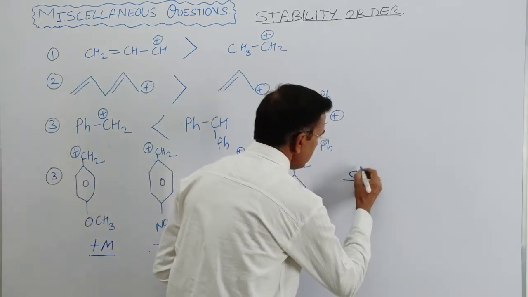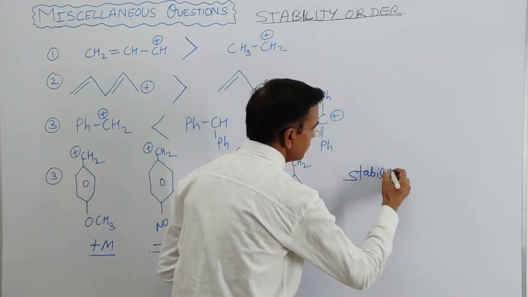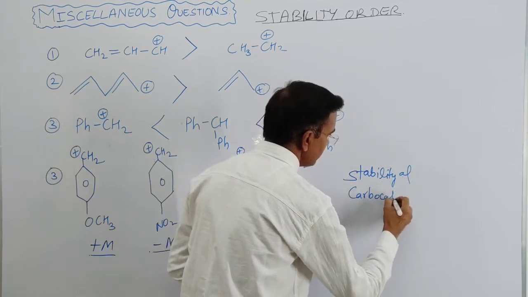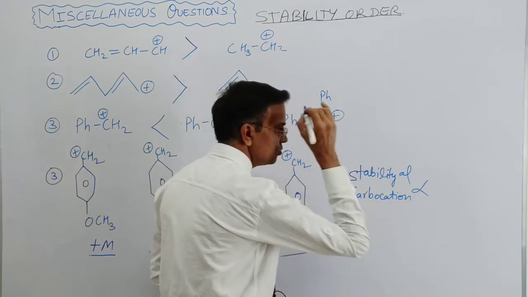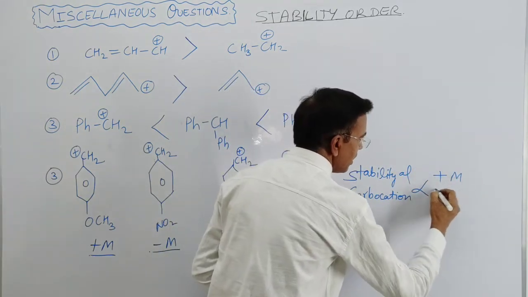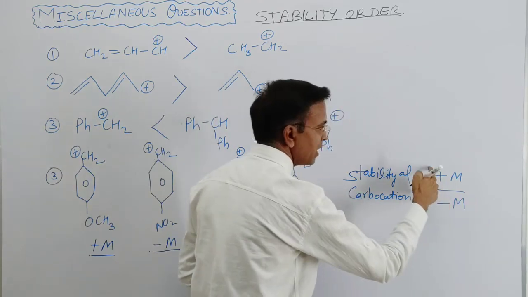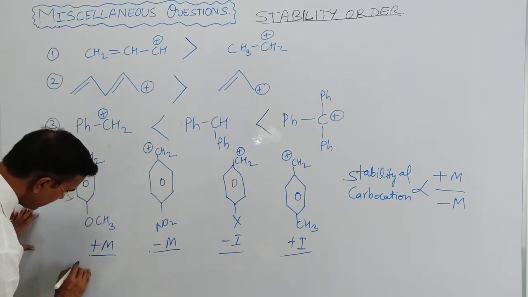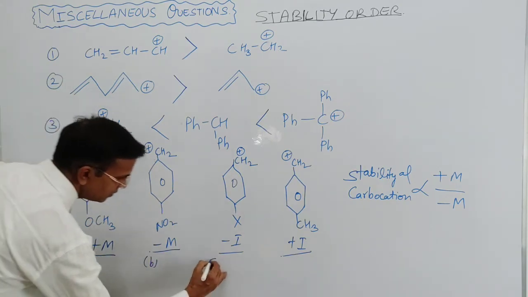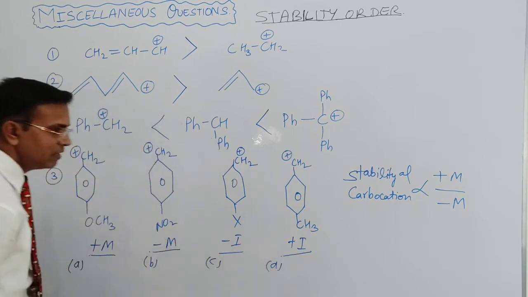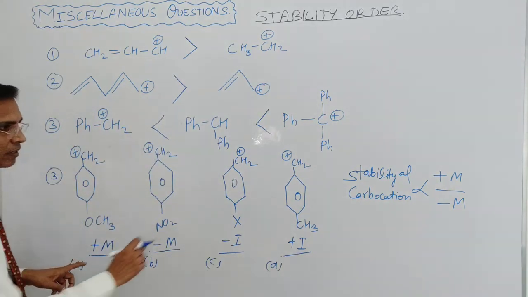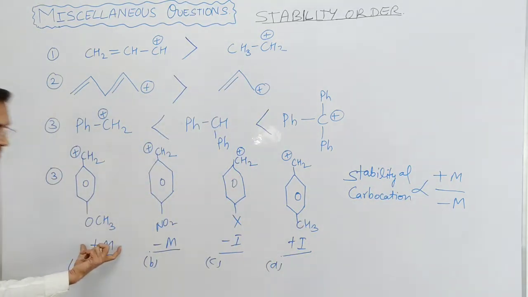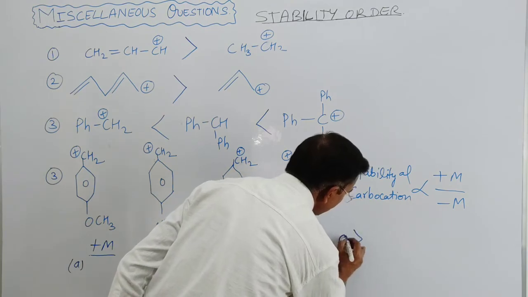And the stability of carbocation is directly proportional to the plus M upon minus M, or plus I upon minus I effect, right? So if this is the A structure, this is B, this is C, and this is D, then the order of these will be directly proportional to the plus M effect, and the plus M effect is shown by the A structure. A will be the most stable among all these.